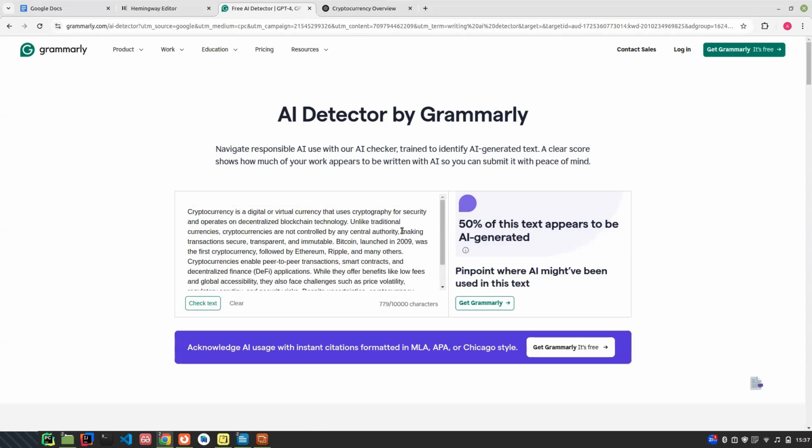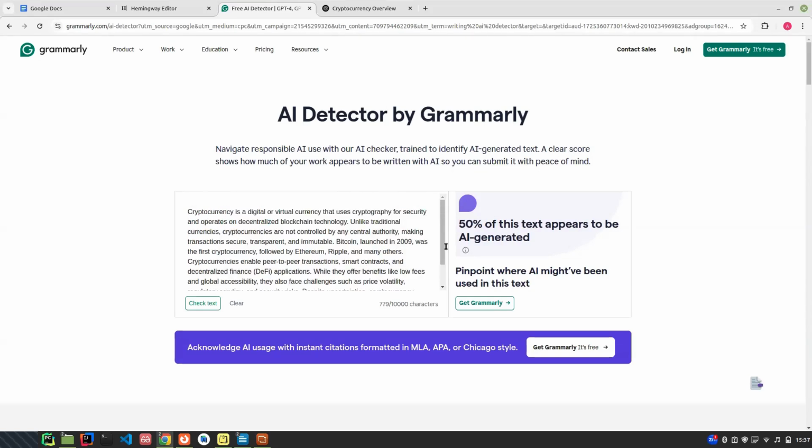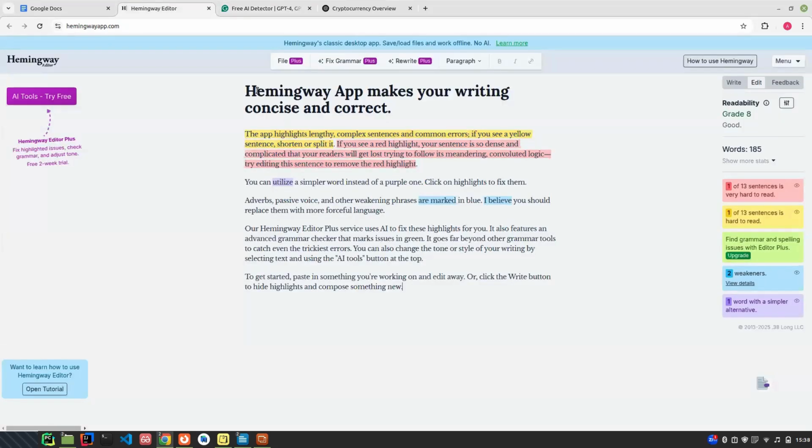If I use paraphrasing tools now, more like paraphrase this, it will reduce from 50% to like 10%. That's how they know if you are using ChatGPT to generate content. And some of you that are writing already, you're already doing it. They will catch you. That's why we have tools like this to help you rewrite and to help you fix your grammar.